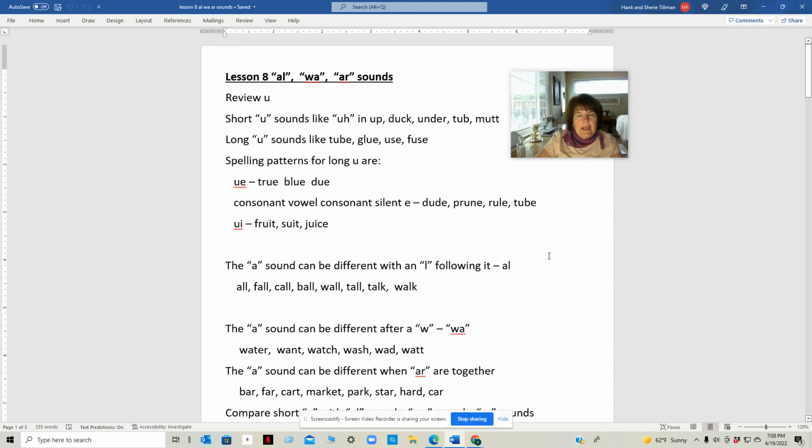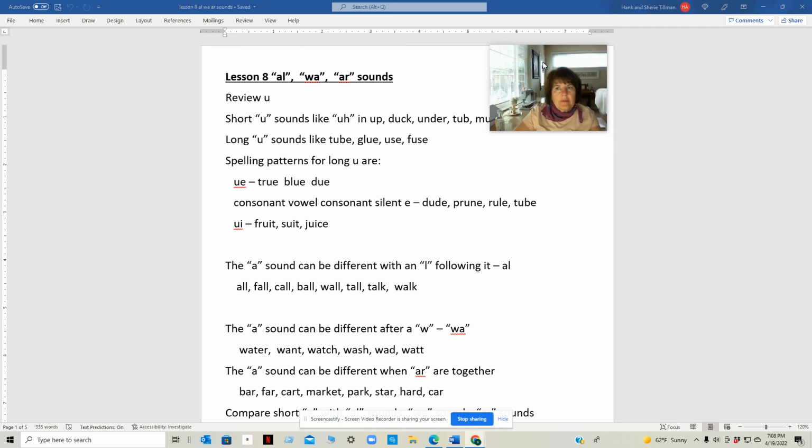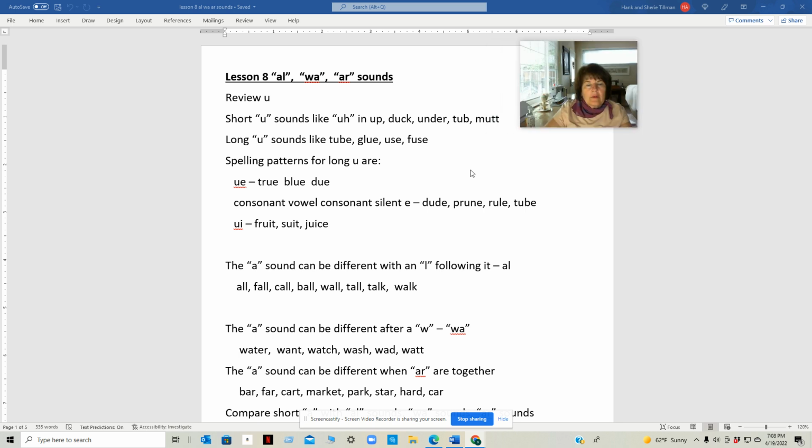This is lesson 8. We are going to talk about the sounds that A makes when it's with an L, A-L, all, or W-A, wah, or A-R, R. First, we'll review our last lesson, the review of U.